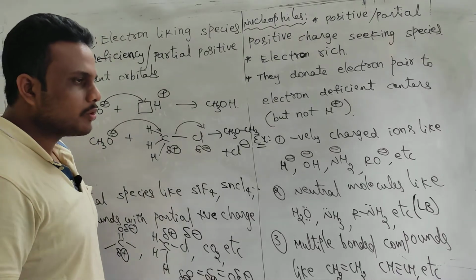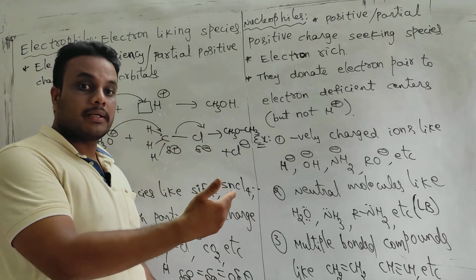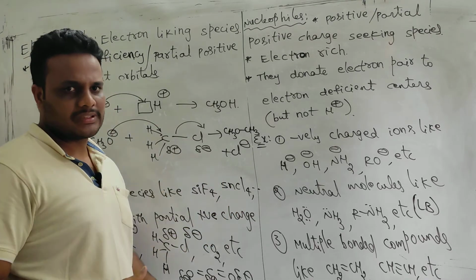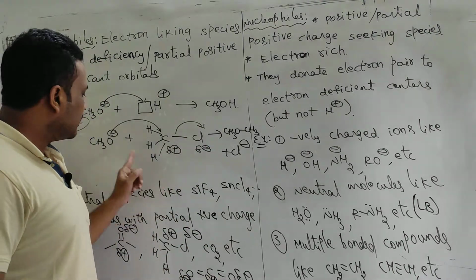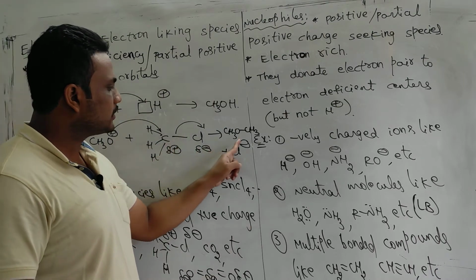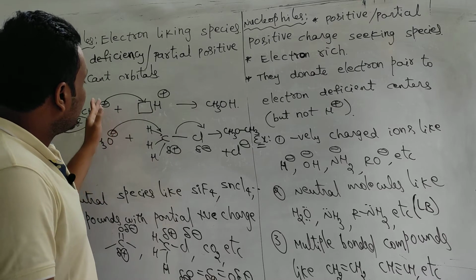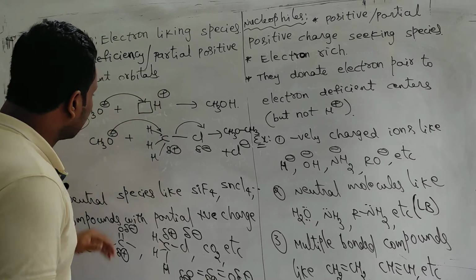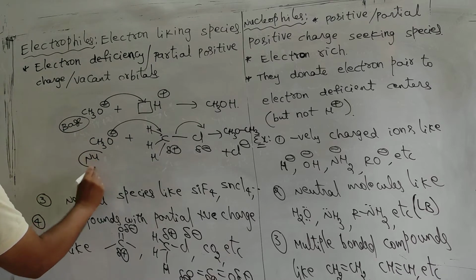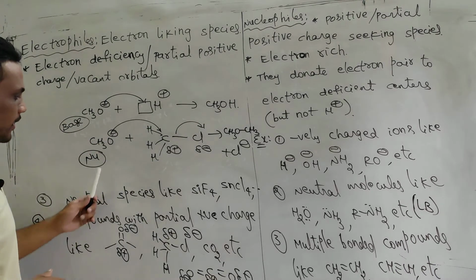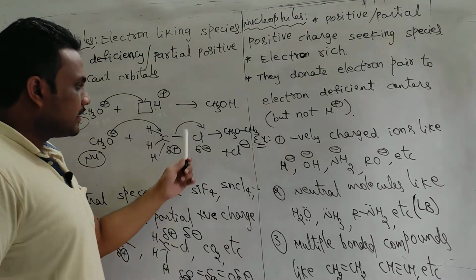So nucleophiles are those electron rich species that donate an electron pair and form bonds with carbon. Generally in organic chemistry we take carbon, so that's why they form bonds with carbon. In this example it forms a bond with this carbon, but it does not form a bond with carbon here. It donates a lone pair to H plus. In this case, this is an acid base reaction. It behaves like a base and not like a typical nucleophile. So nucleophiles form bonds with carbon. Okay, so that's the difference, clear?